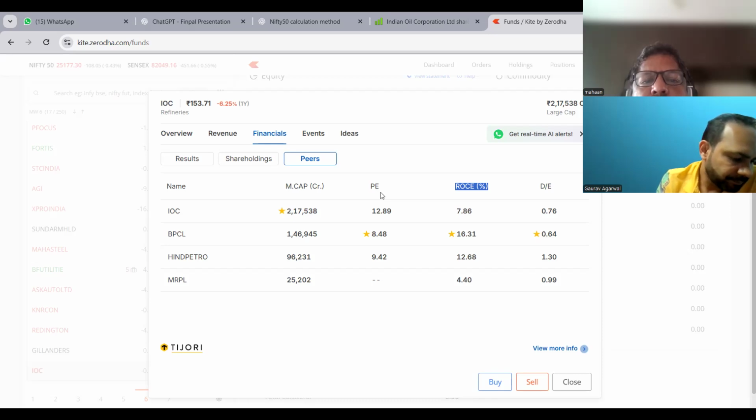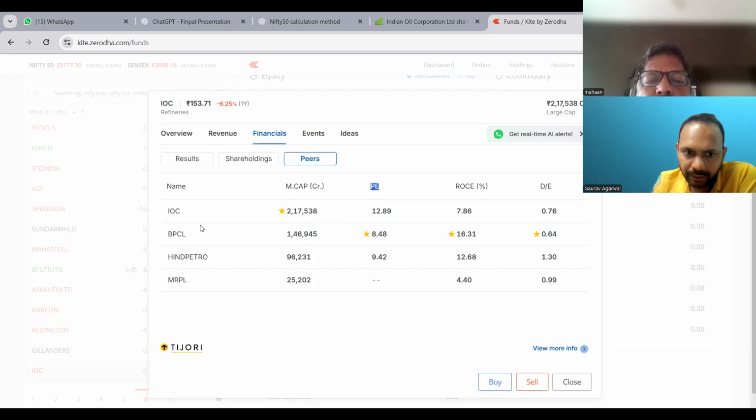And then we have PE, right? This is price to earnings. This price to earnings will decide how costly a company or a stock is, or how cheap the stock is, right? So if you compare these three, IOC, BPCL, Hindustan Petroleum, this one has the least PE, meaning this is the cheapest among all three stocks.